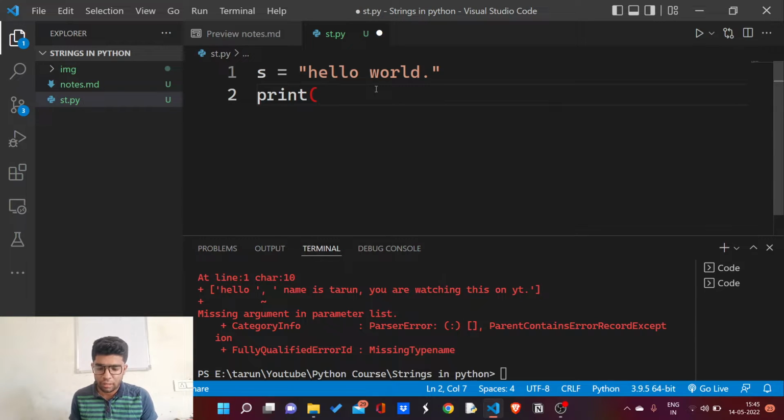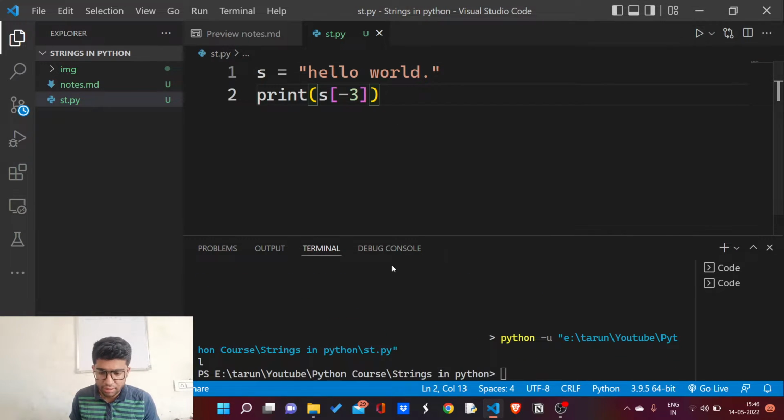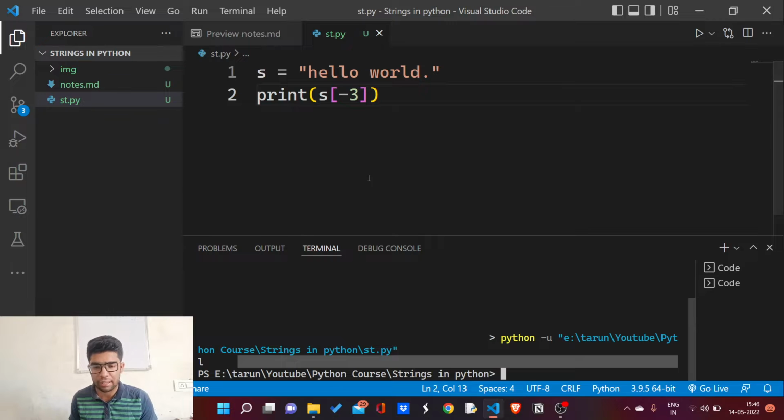Now if I want a negative index, say negative 3. Now what is negative 3? Negative 1 is d, negative 2 is l, and negative 3 is r. I am going to get it on my output screen. As you can see, I am getting it here.